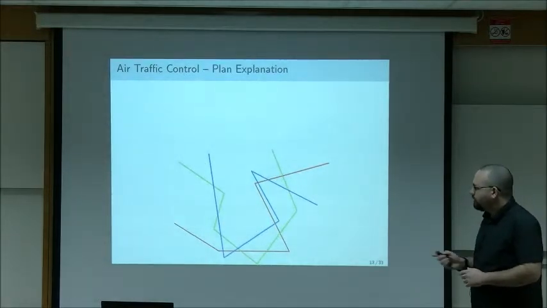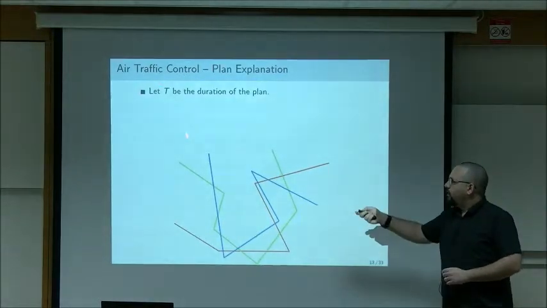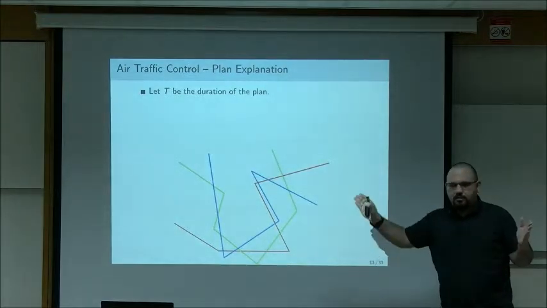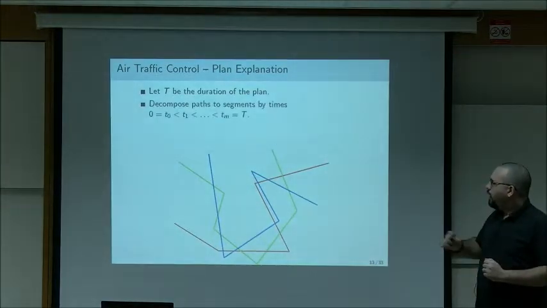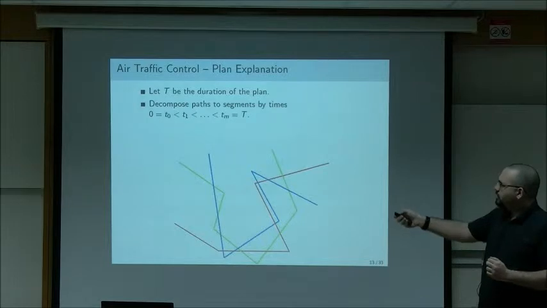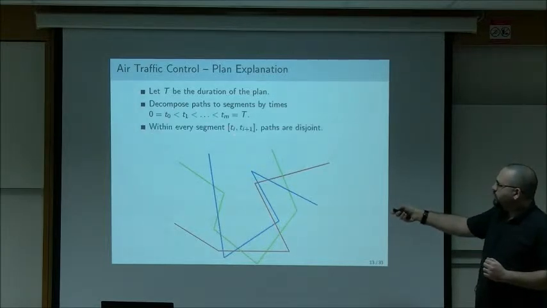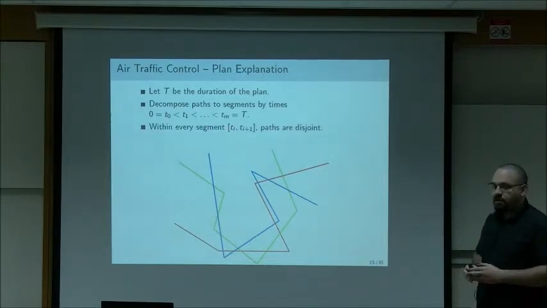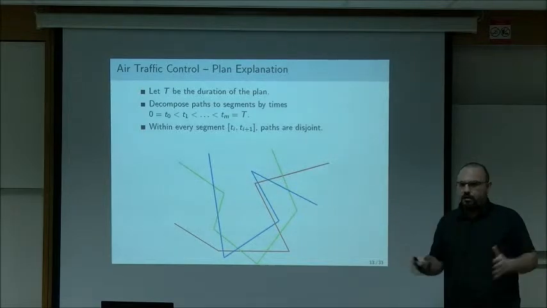We suggest the following notion. Take t to be the length of the plan. So t is the maximal time that it takes for a plane to reach the target. And we're going to decompose this time into segments such that within every segment of time, the paths are completely disjoint. What do I mean?